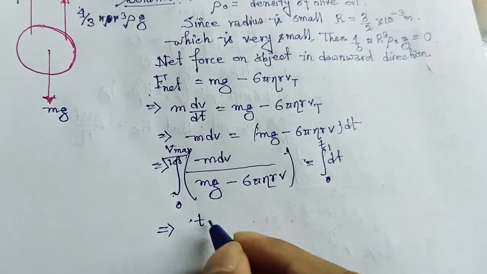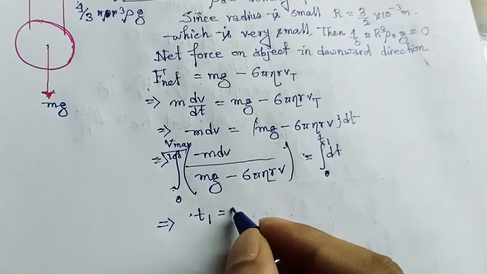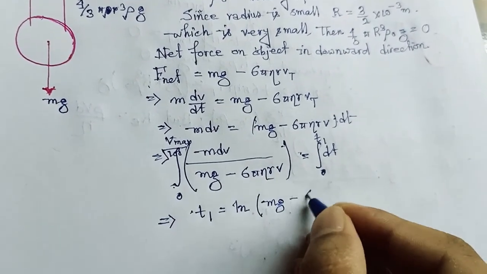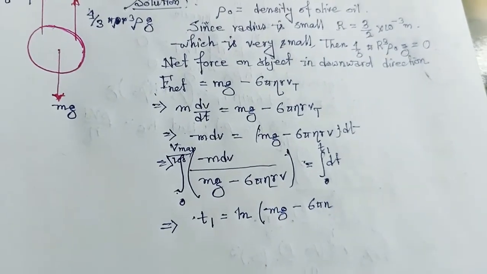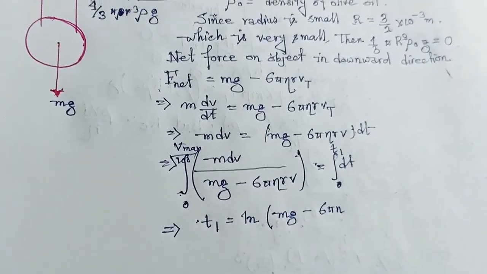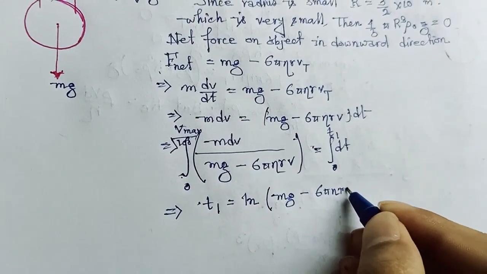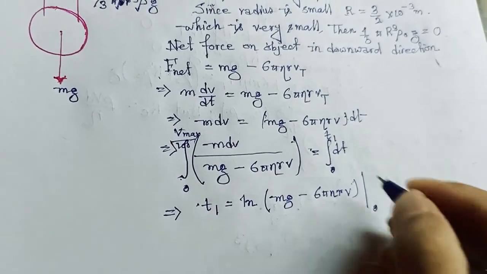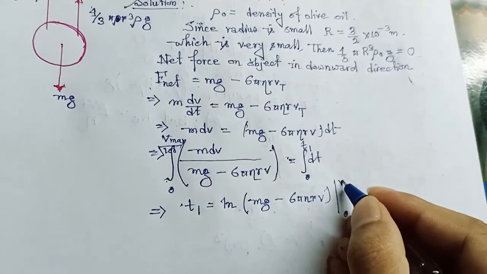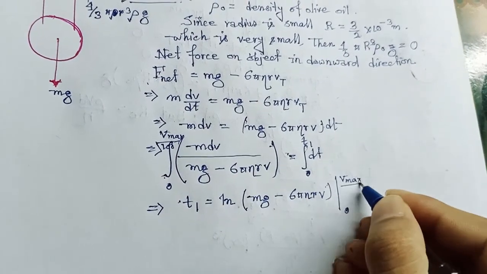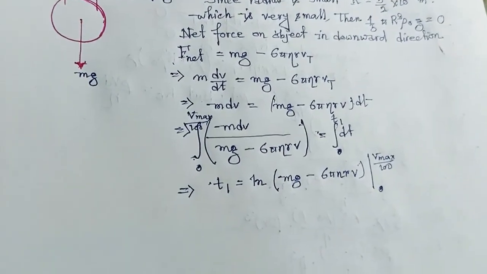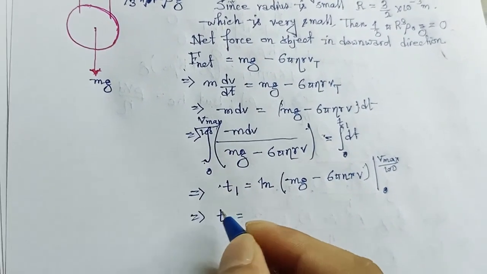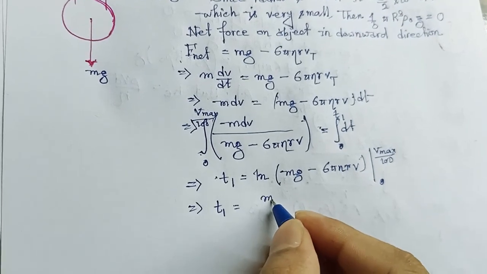So t1 will be equal to the natural logarithm of mg minus 6 pi eta r v, with limits from 0 to v max divided by 100, and t1, the required time, is equal to m divided by minus 6 pi eta r.